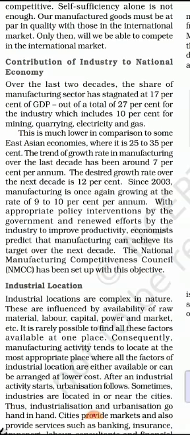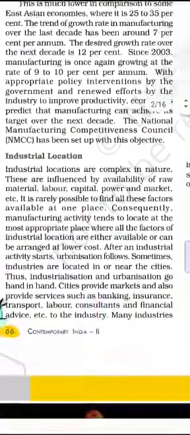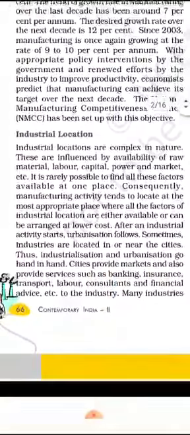With appropriate policy interventions by the government and renewed efforts by the industry to improve productivity, economists predict that manufacturing can achieve its target over the next decade. So the NMCC, the National Manufacturing Competitiveness Council, is working hard on this, and their goal is that the desired growth rate should be achieved.